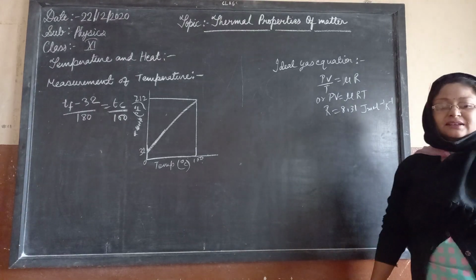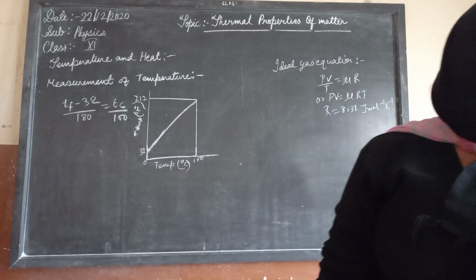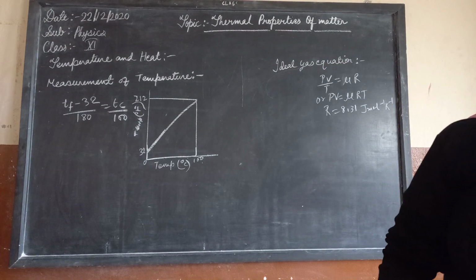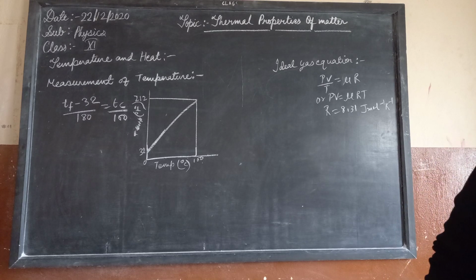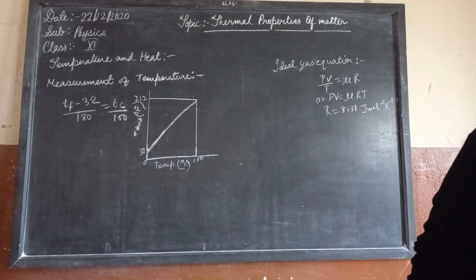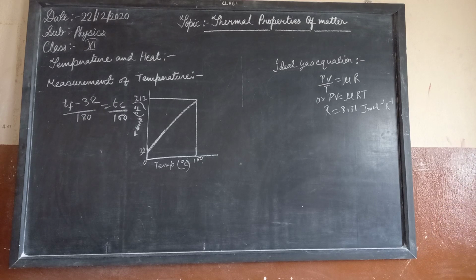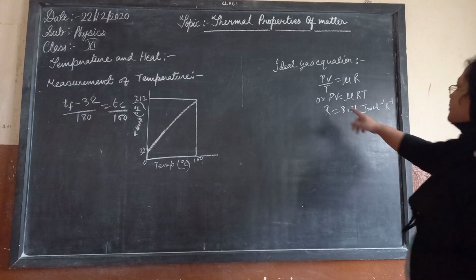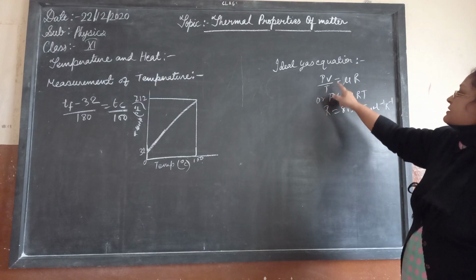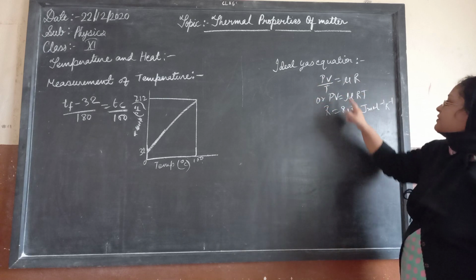Now we have the ideal gas equation. In this equation, we have the absolute temperature given by a particular value. This formula is very essential for the ideal gas equation, and it is called the ideal gas equation formula.